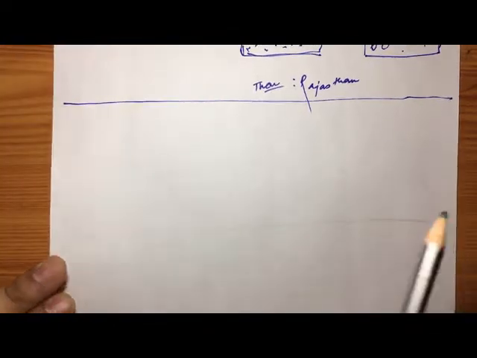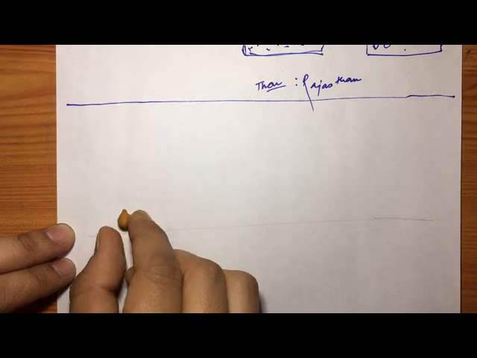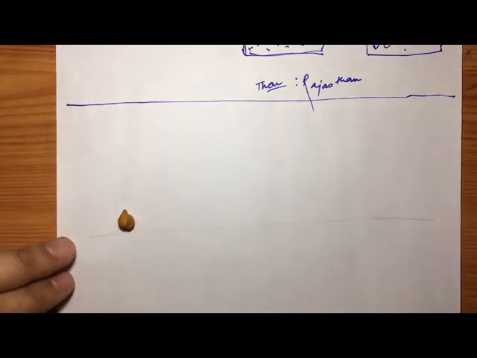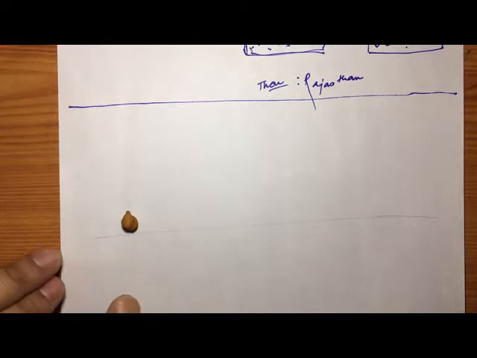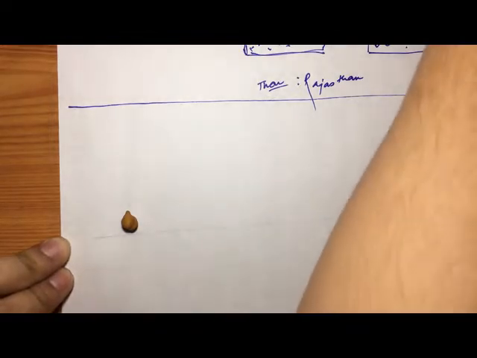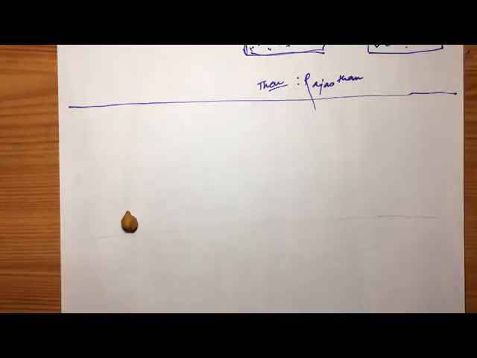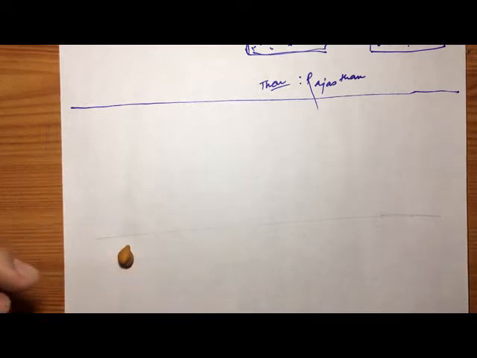So stage 1 is this seed itself. I'm not going to draw it because I have a seed here. This is the first seed. In stage 2, this lives inside the earth, in soil.